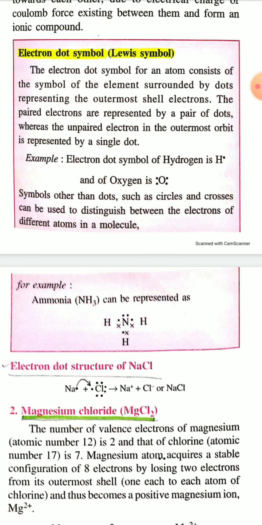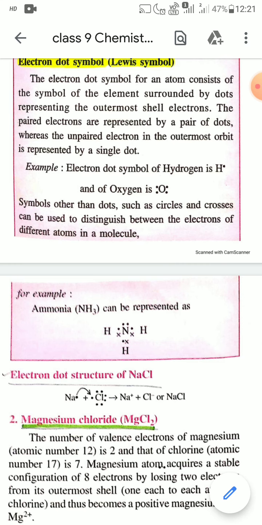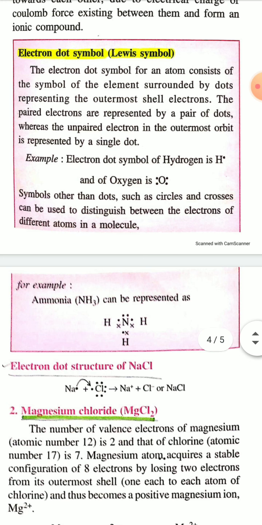In the case of oxygen, if only 4 dots are given, that means 4 electrons, but actually oxygen has 6 valence electrons, because the first shell has 2 electrons and the second shell has 6 electrons. So you have to give 2 more dots, a total of 6 dots, when you are showing the electron dot structure of the oxygen atom.